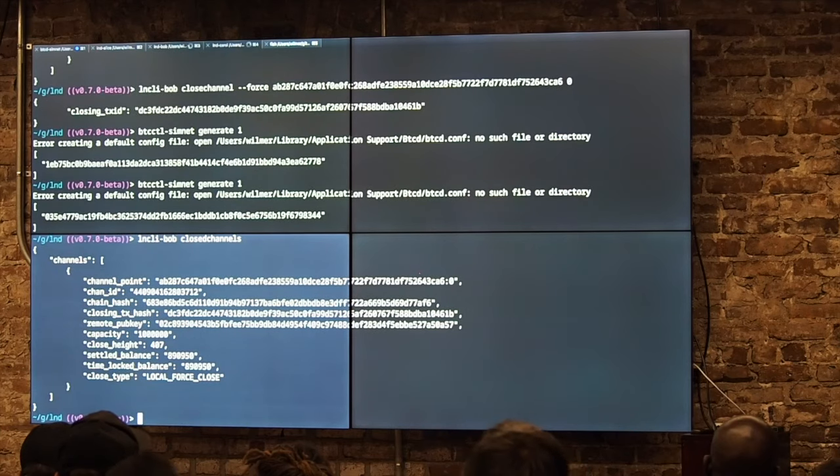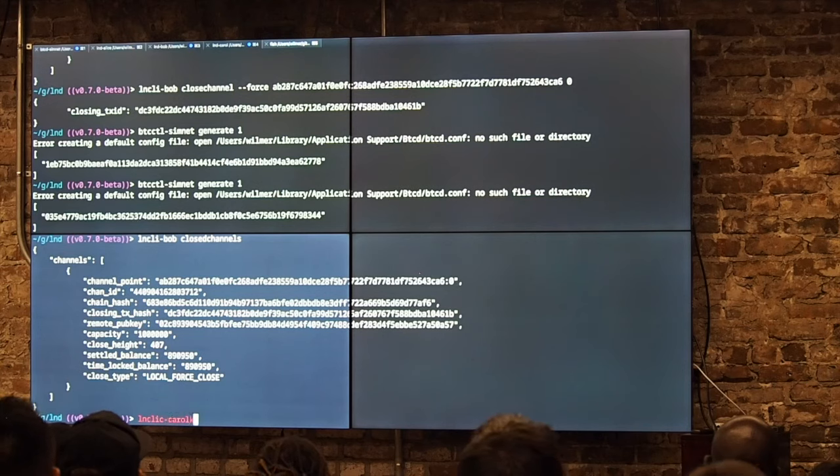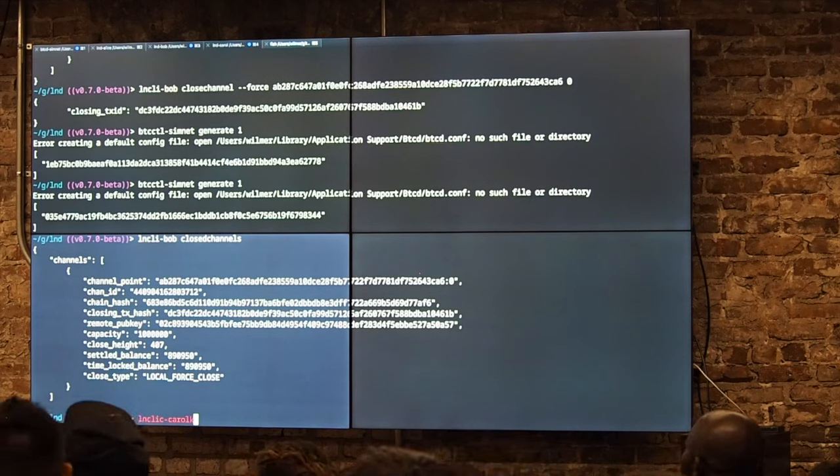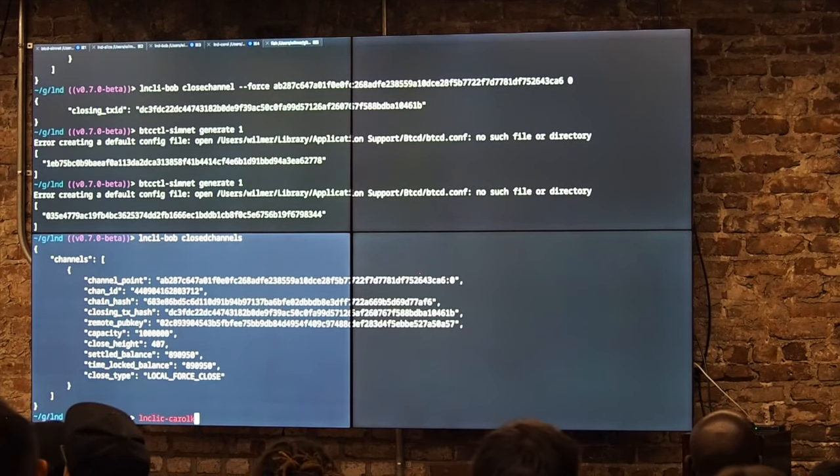Right. So now, if you look at the state of the channels from Bob and Carol's point of view, according to Bob, it was just a local force close. Nothing really going on there. And then, why does the settled balance show that here and not the 0? It's the child's settled balance. Well, from his perspective, he thinks he's lost. Right. But it's also the time lock balance, so the time lock is reflected too. Gotcha. Yeah, it's reflected.